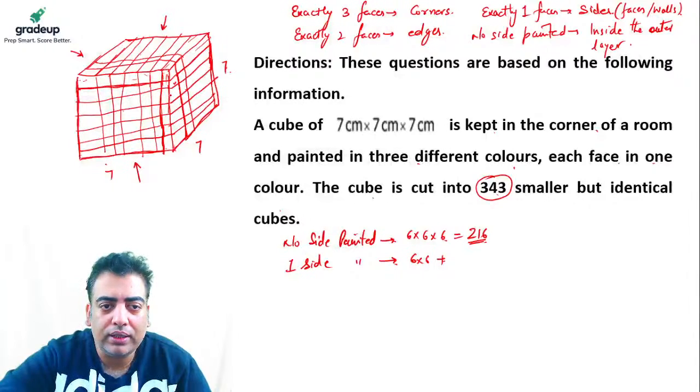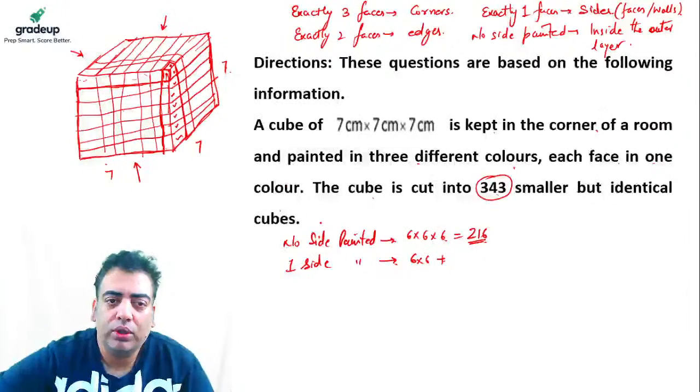So they are the ones which I am marking whose exactly two sides are painted. So they are the ones along the edge. This is the only one in the given case whose all three sides are painted, because three sides of this are visible to me,